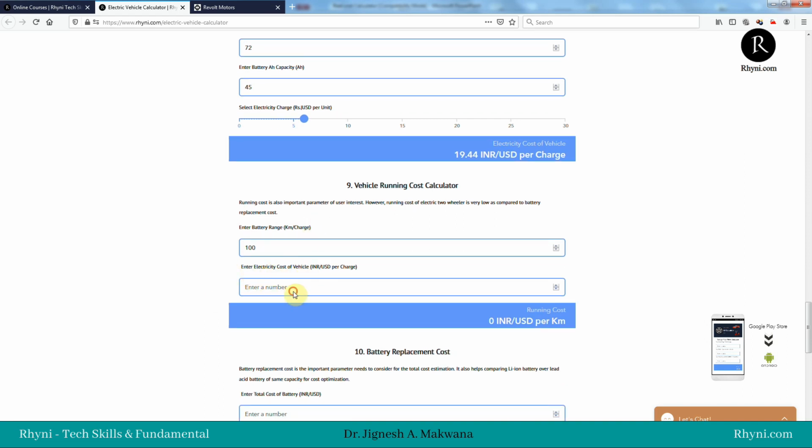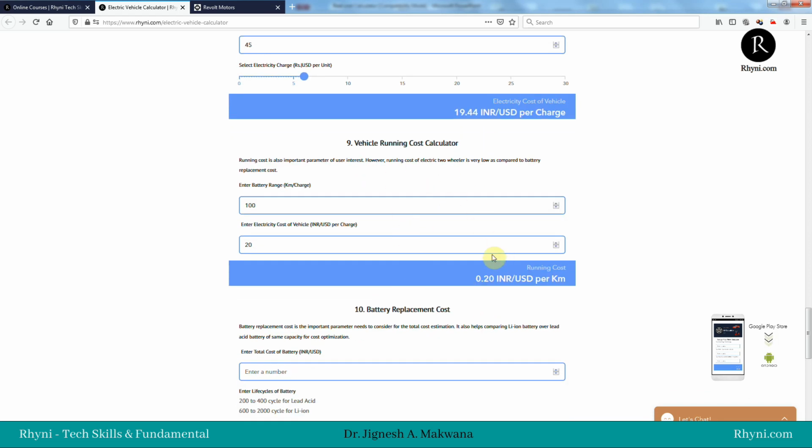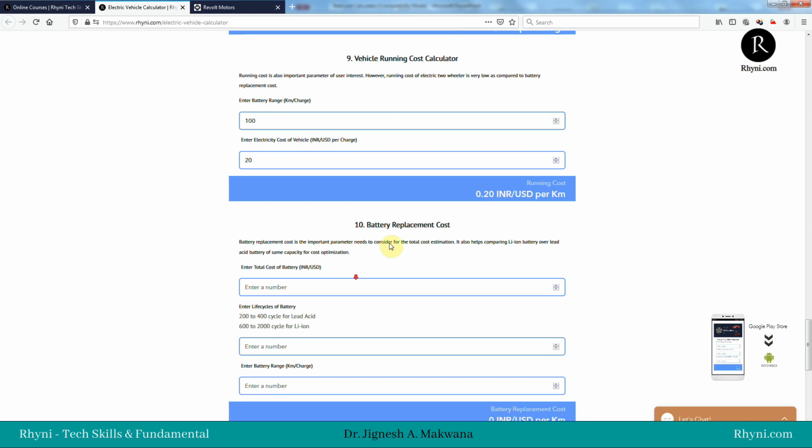Enter the electricity cost of the vehicle. That means we will calculate it. We will use the round figure 20. So you can see only 0.2 rupees per kilometer is the running cost. Running cost becomes very low. But we also need to consider the battery replacement cost in addition to running cost to give the actual running cost of the battery. So let's consider the battery replacement cost.